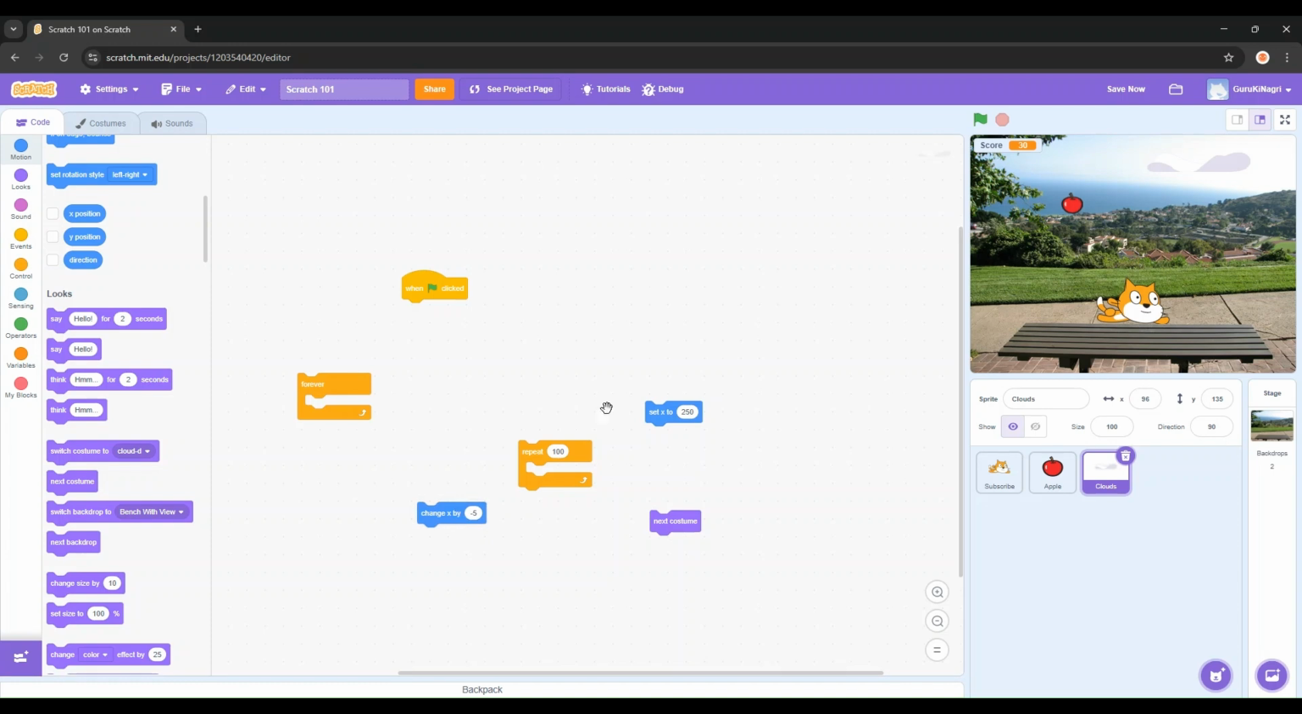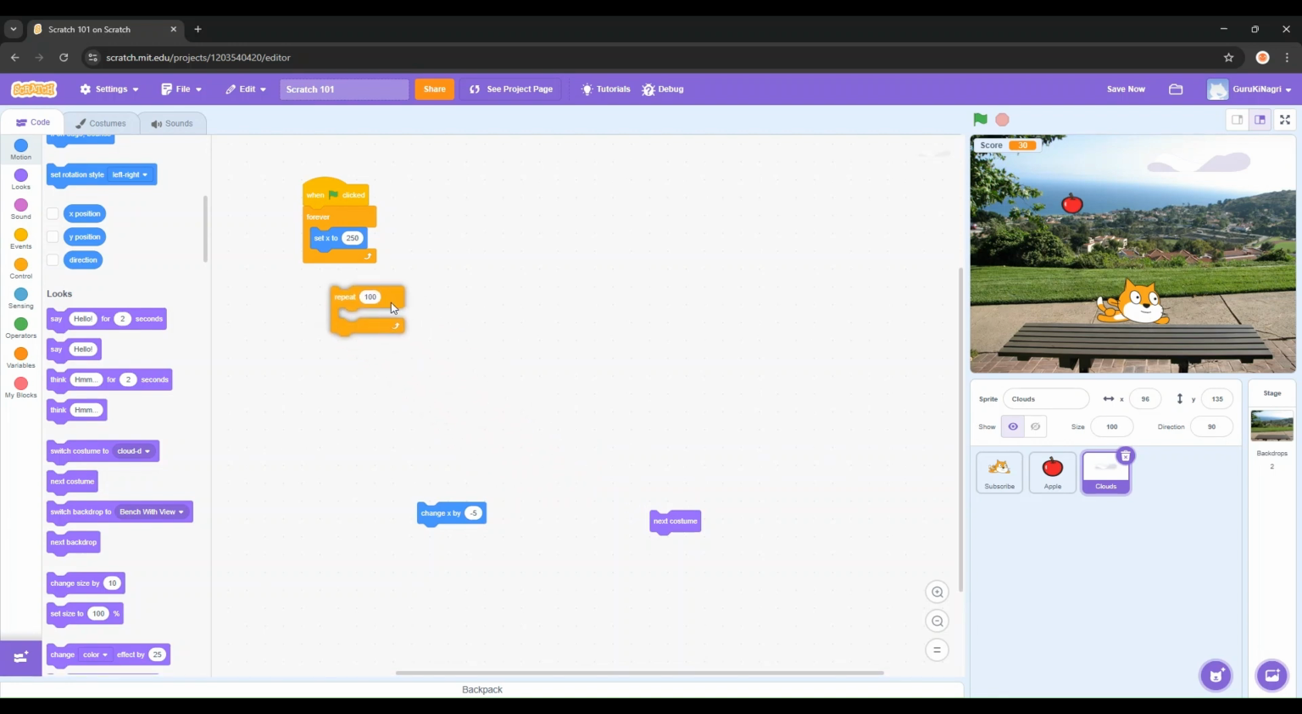Alright. Now, you're gonna add a when green flag clicked and then a forever loop. Inside of the forever loop, we want it to set its X to 250, somewhere around here. Now, you're gonna make it repeat something 100 times. You're gonna do change X by -5, which keeps on moving it around, and then change its costume when it loops back around, so it looks like another cloud coming.